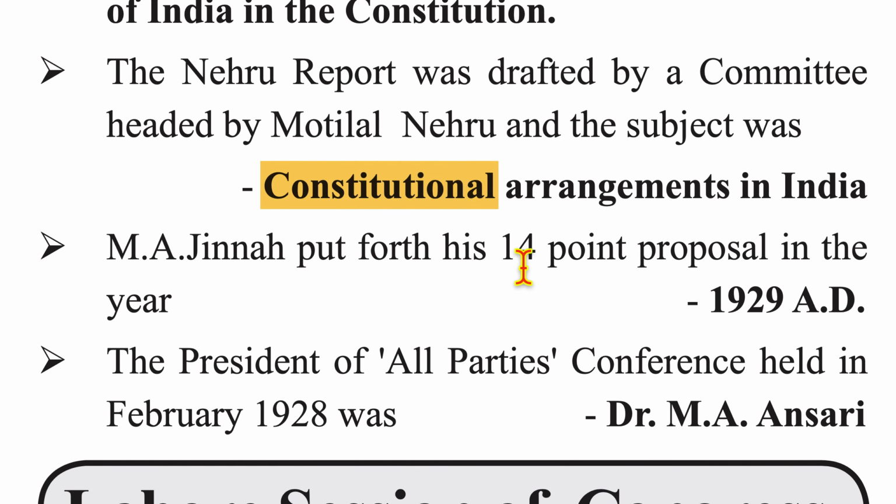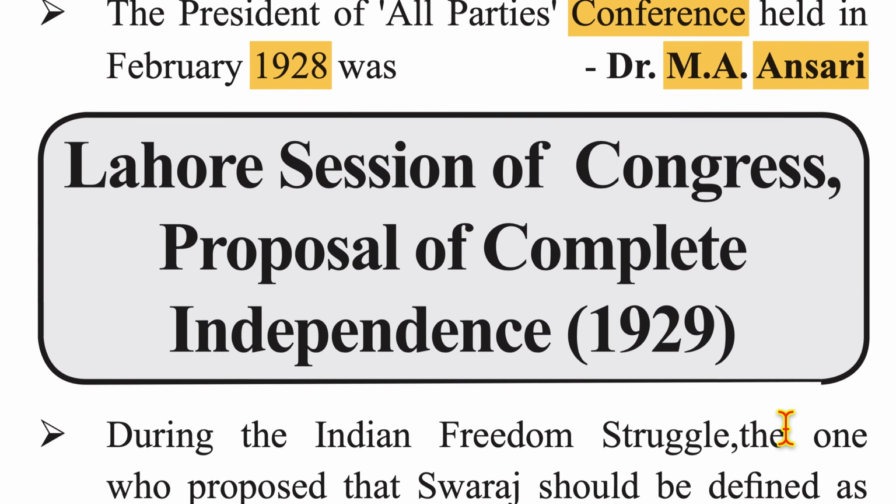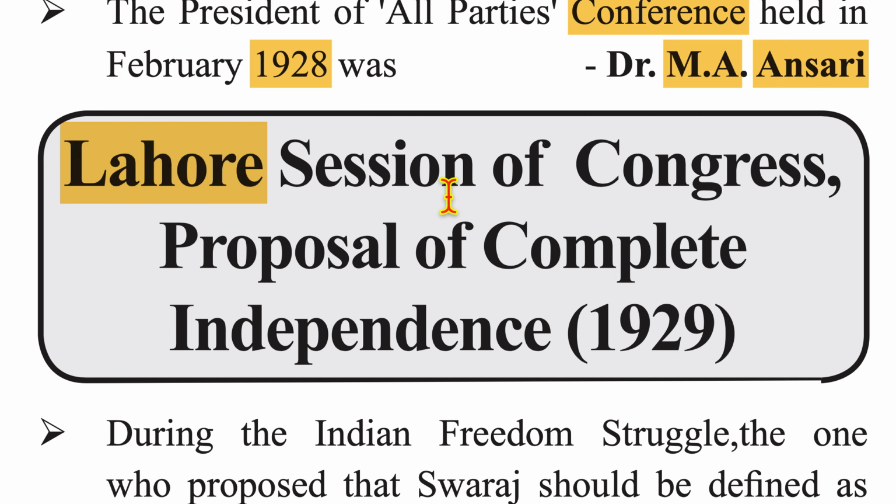Muhammad Ali Jinnah put forth his 14-point proposal in the year 1929. The president of All Parties Conference held in February 1928 was Dr. M.A. Ansari. Now, moving on to the Lahore session of Congress, Proposal of Complete Independence, 1929.